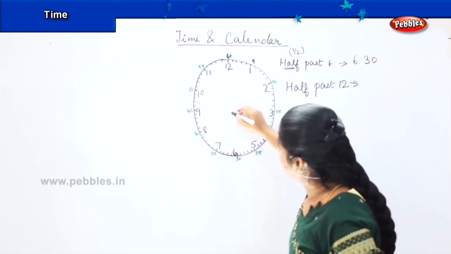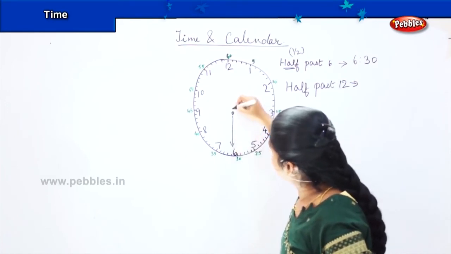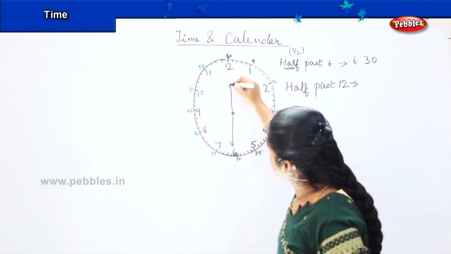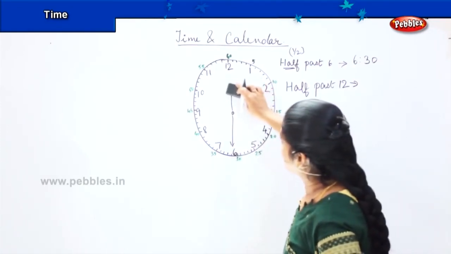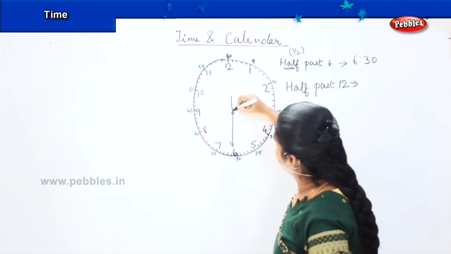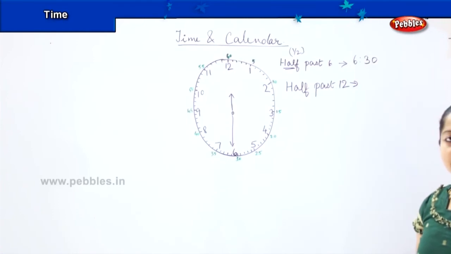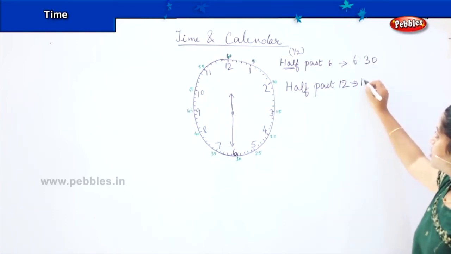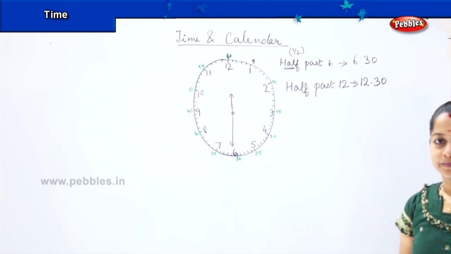I will be drawing my bigger needle for 6 and my smaller needle for 12. Okay, I'll make it shorter for you to understand. So my smaller needle will be on 12. So this is called half past 12, which is nothing but 12:30.